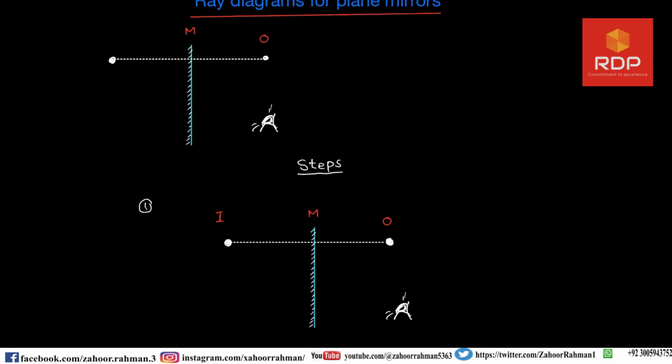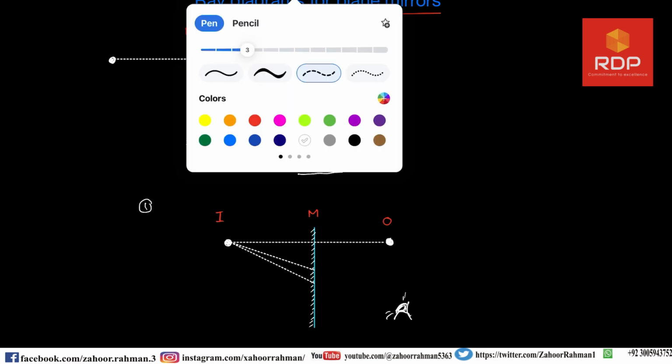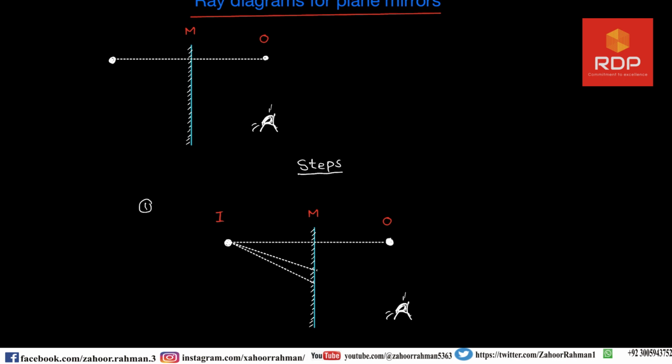Then there is an eye here, and I made this eye. We have to direct this dot, the upper portion, to one position and the lower portion to another position. So we will draw it like this, and the eye will see it in this position.